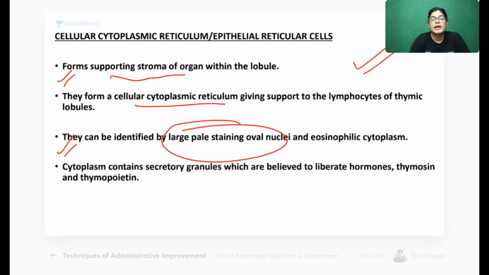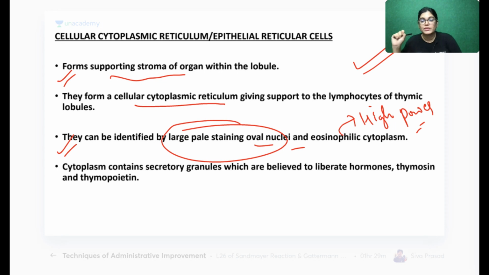It can be identified by large pale staining oval nuclei, with eosinophilic cytoplasm, and this can be recognized if you go for high power view. To exactly see the nuclei of the reticular cells, we have to go for high power view. In low power view, it's difficult to recognize this. The cytoplasm has secretory granules and it secretes thymosin and thymopoietin. So what does the cytoplasm of the reticular cell secrete? It secretes thymosin and thymopoietin.